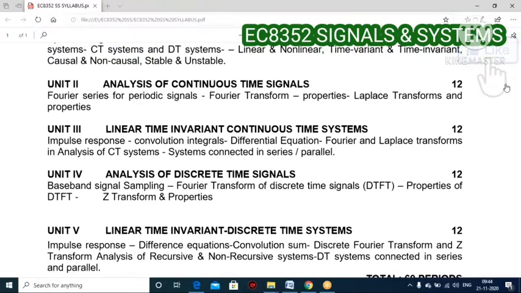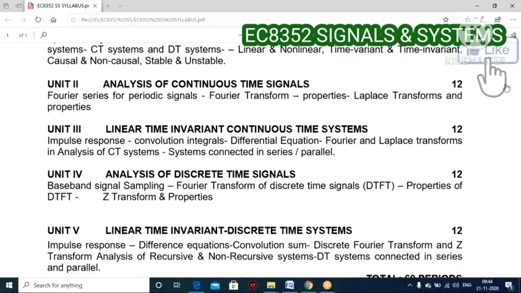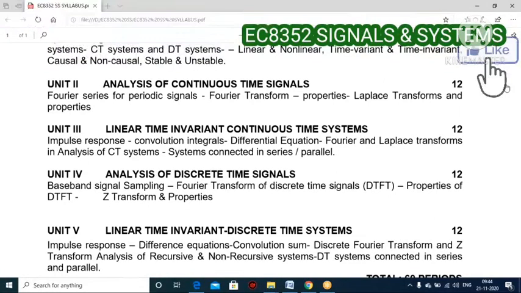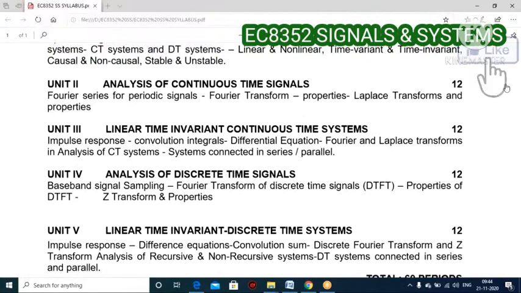Then the third topic will be Fourier and Laplace transform in analysis for CT system. CT means continuous time system. So here definitely the notation will be in terms of t, that is x of t, like that. Here you are applying the Fourier transform as well as Laplace transform, that is X of e power j omega as well as X of s domain, right?